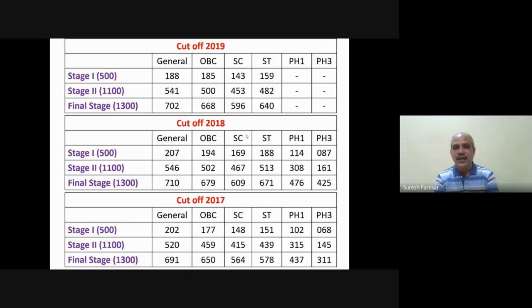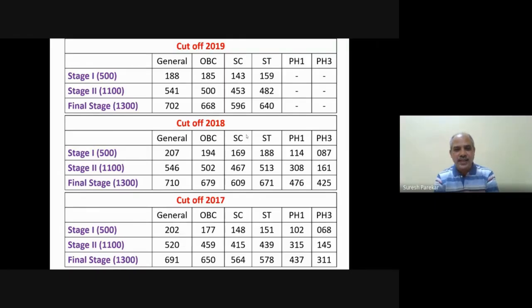So the cutoff for the general category is about 55%. Then for OBC, it is about 50%, and for SC/ST it is about 50 to 55%, for all categories we can say.